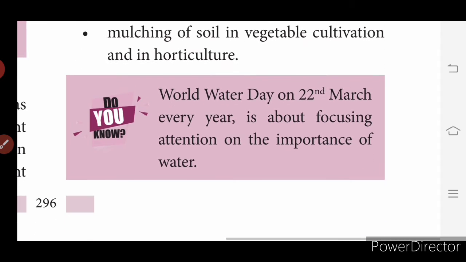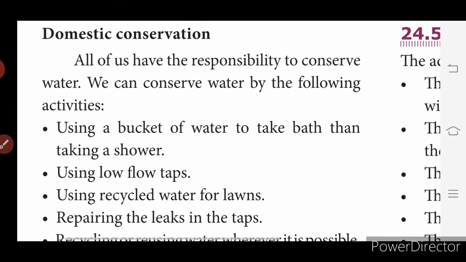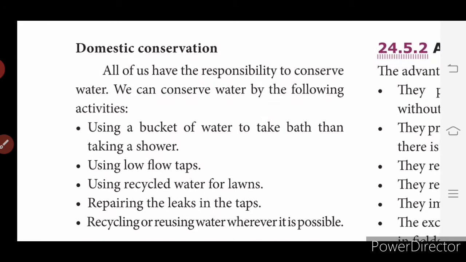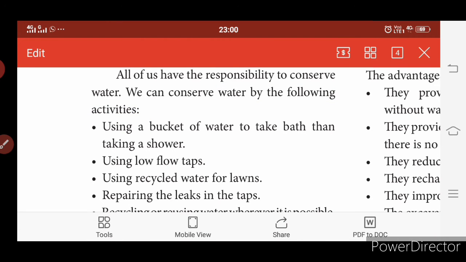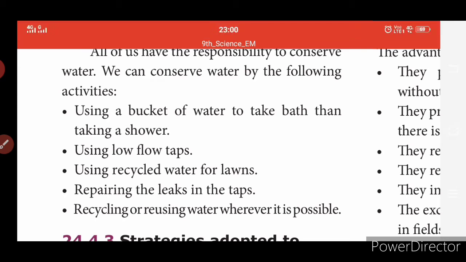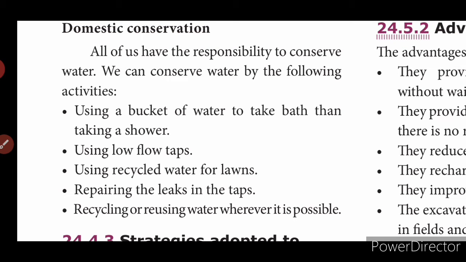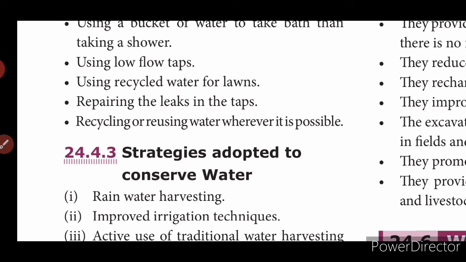Okay, then we will see domestic conservation. All of us have the responsibility. This is also an important question that may come under 4 marks or even 7 marks. So we can conserve water by the following activities. Domestic conservation: using a bucket of water to take a bath rather than taking a shower, using low flow taps, using recycled water for lawns, repairing leaks in the taps, and recycling or reusing water wherever possible.